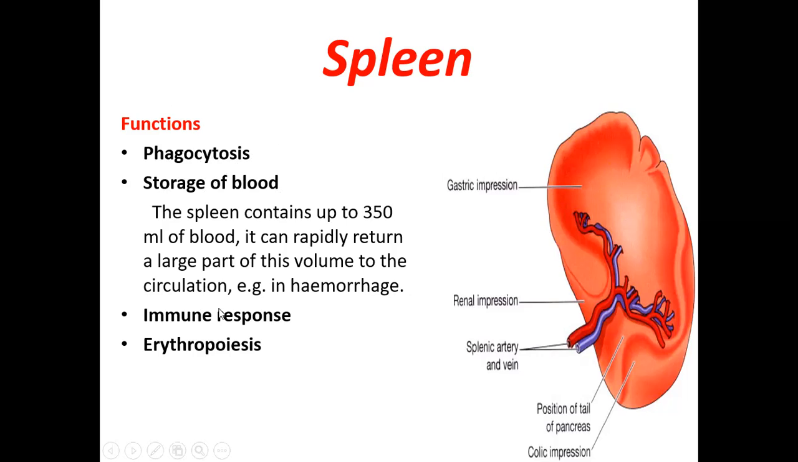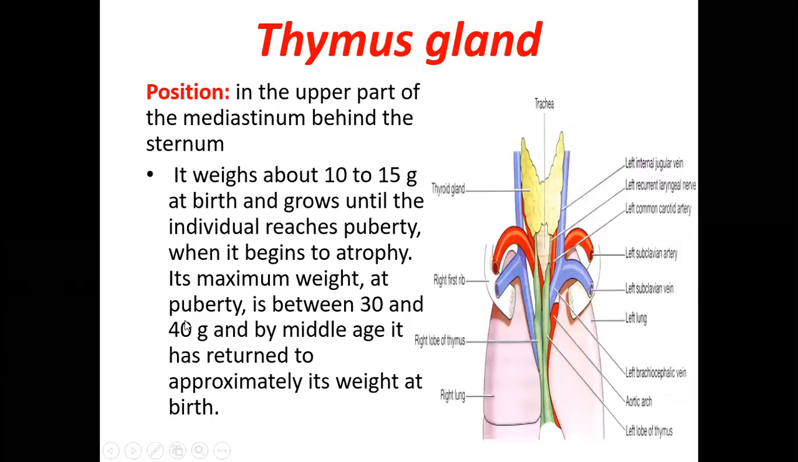Then it also increases the immune response because it has lymphocytes, as well as erythropoiesis. In the fetus and early life, not in the adult, the spleen has the capacity for erythropoiesis. What do we mean by erythropoiesis? It has the capacity to produce RBCs. Erythro means red blood cells, and poiesis means production. So these are the functions of the spleen: one is phagocytosis, second is the storage of blood, the third is immune response, and the fourth is erythropoiesis.